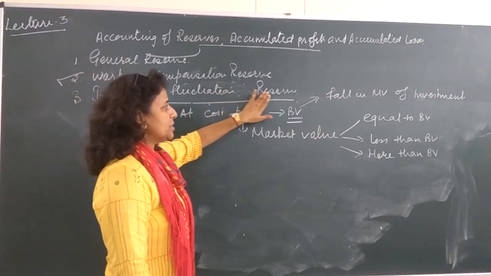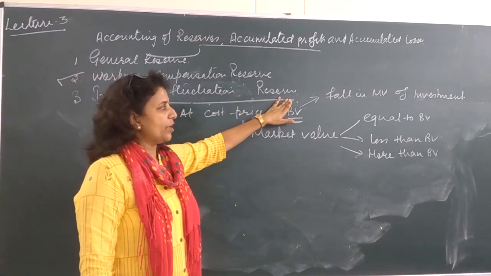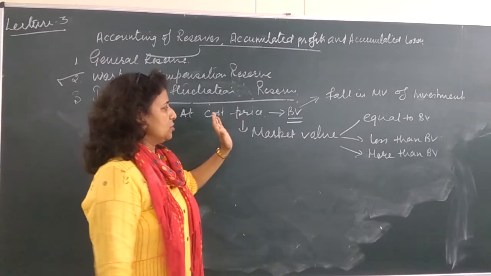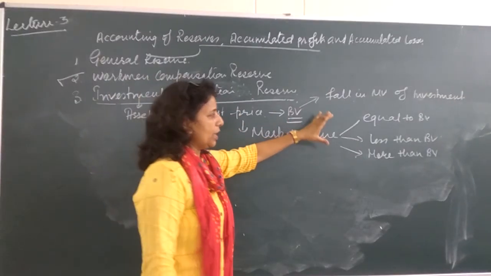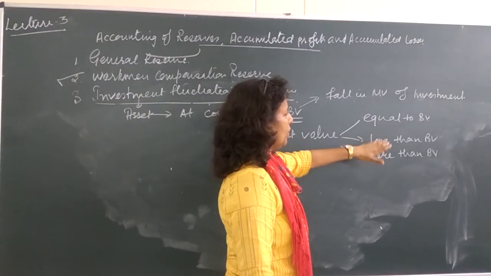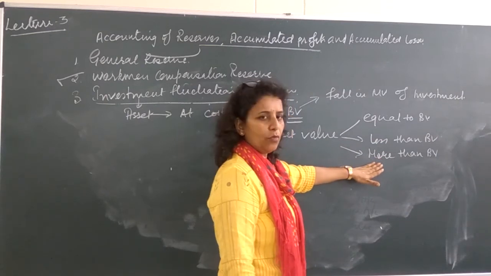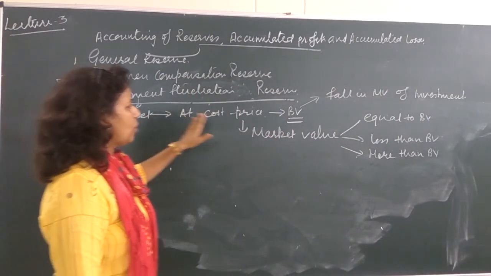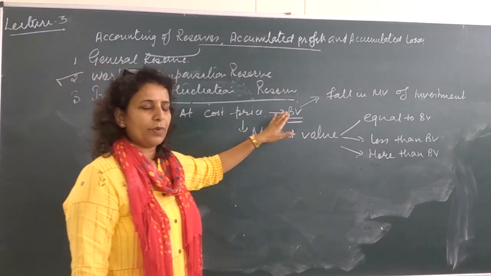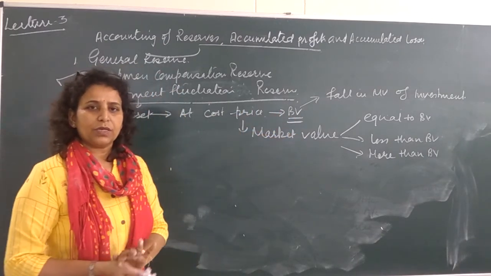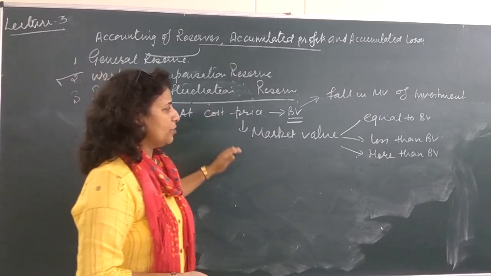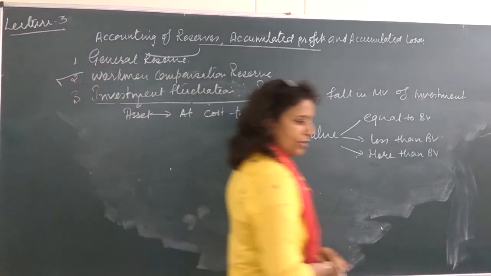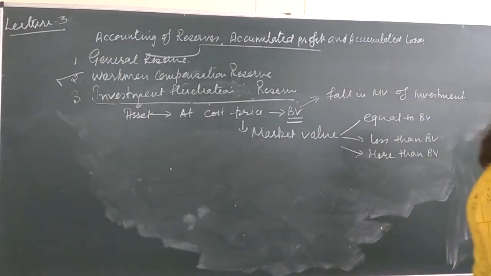This is a reserve which is set aside out of profit for that purpose. So market value, equal to book value, less than book value or more than book value. Book value means when investment is taken as an asset and recorded at cost price, that recorded price is called book value. Clear hai bache? So we will discuss one by one all the various concepts of investment fluctuation reserve.